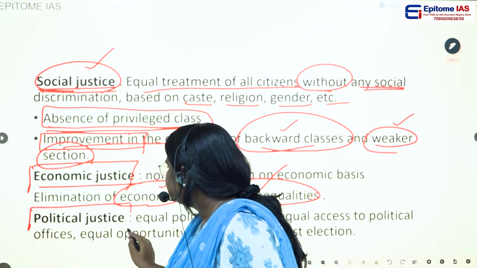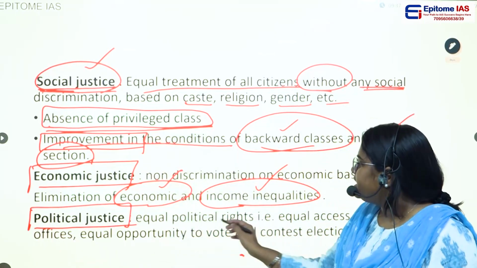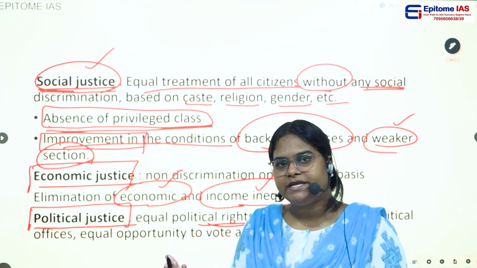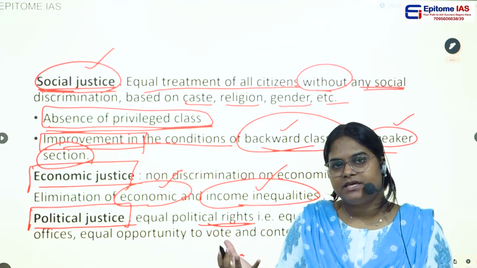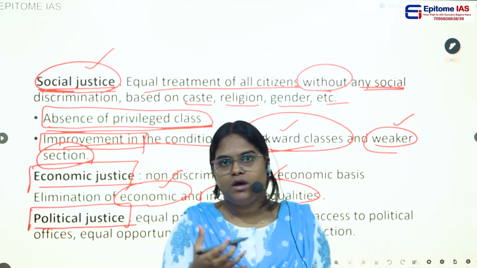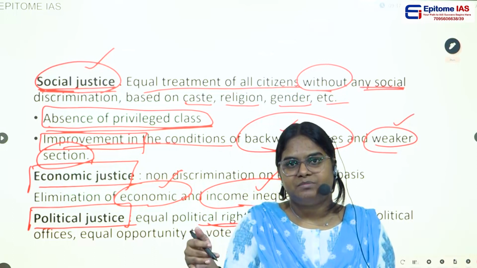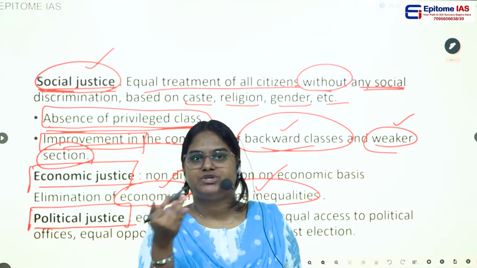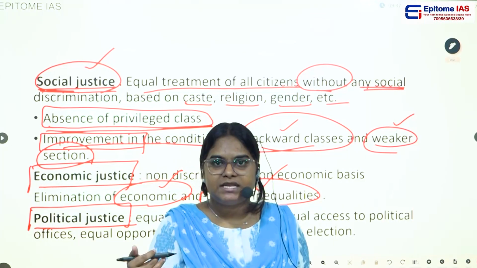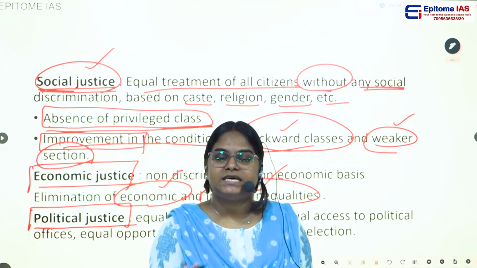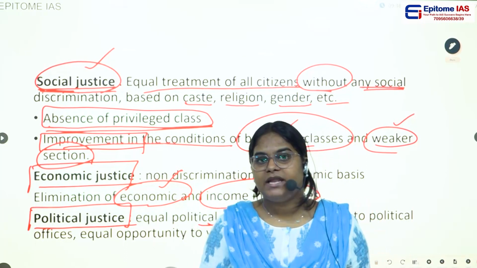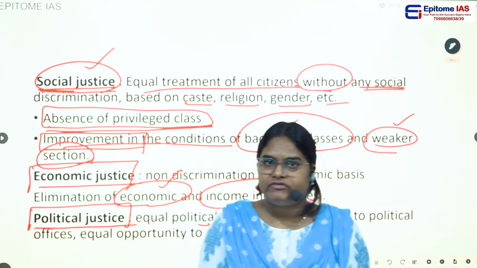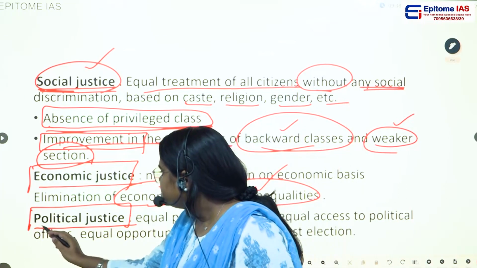And what is political justice? Equal political rights should be given to every citizen of India. What are the political rights? Political rights are nothing but if you are going to vote. So there should be no discrimination based on gender or based on religion or based on caste. Every citizen has the right to vote, and every citizen has the right to stand in an election, and every citizen has the right to access political offices. This is political justice.